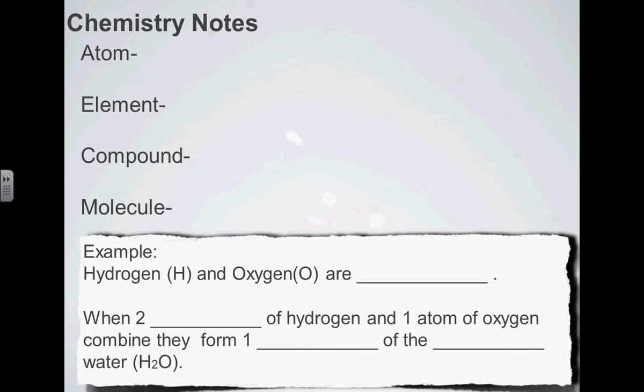Morgan? Like tiny little things that make up matter. Yeah, very tiny things is good. And we call them the building blocks of matter. An atom is the building block of matter.